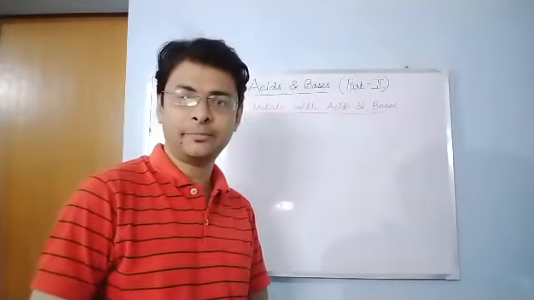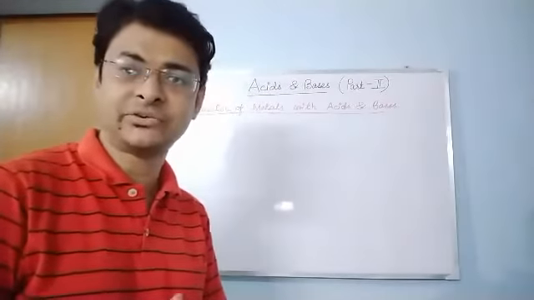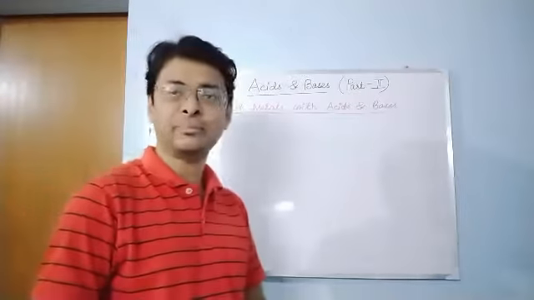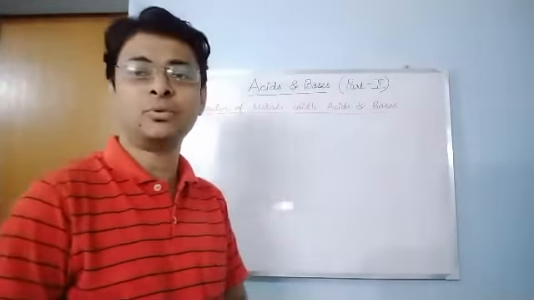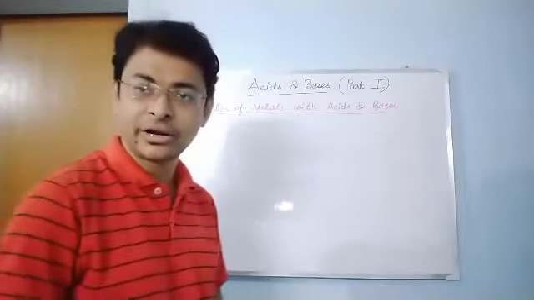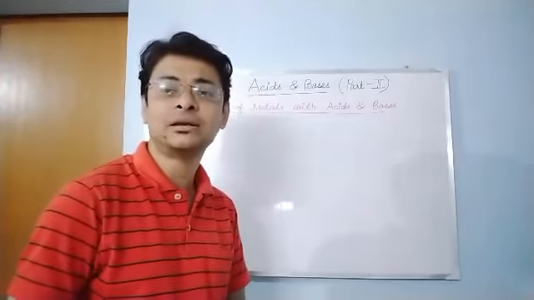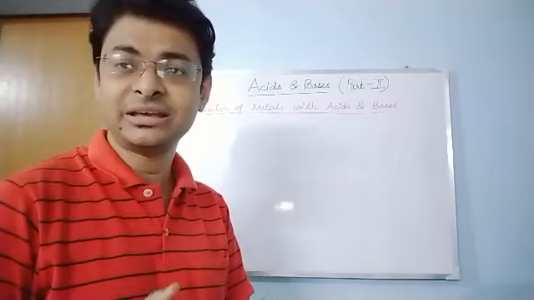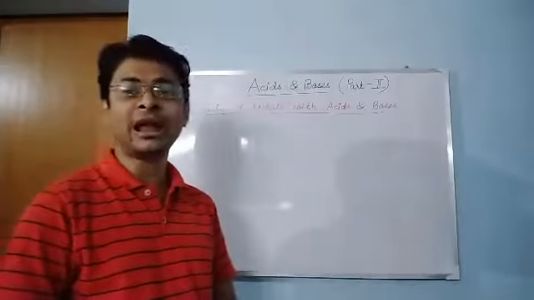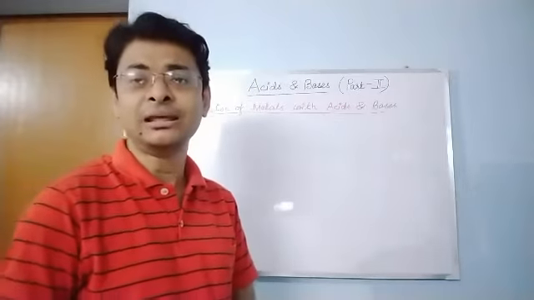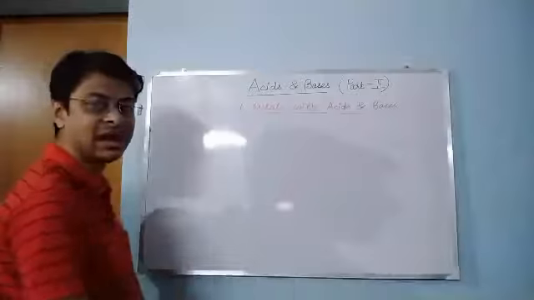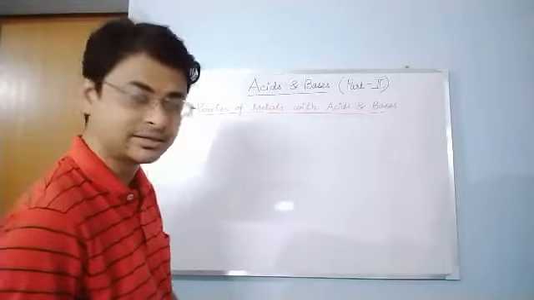Now we will learn how acids and bases react with metals. Metals like zinc and magnesium react with both acids and bases to evolve hydrogen gas. Now you already know how you can identify hydrogen gas. Hydrogen gas burns with a hissing or a popping sound. So whenever you are given an acid or a base, how do they react with a metal? They evolve hydrogen gas. I am giving you one example each of acids and bases. It will be easier for you to understand.